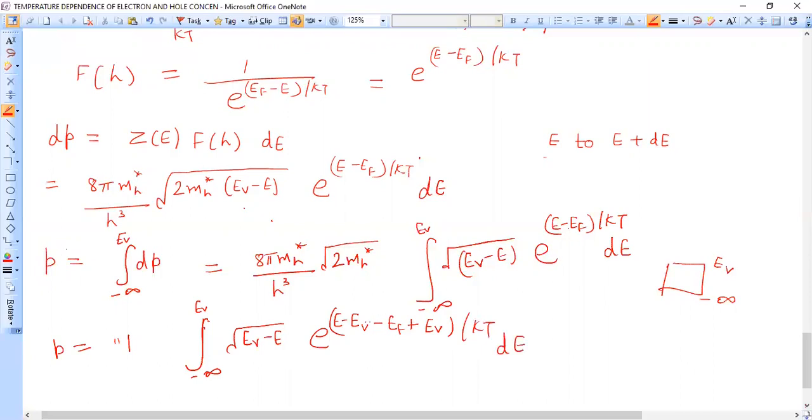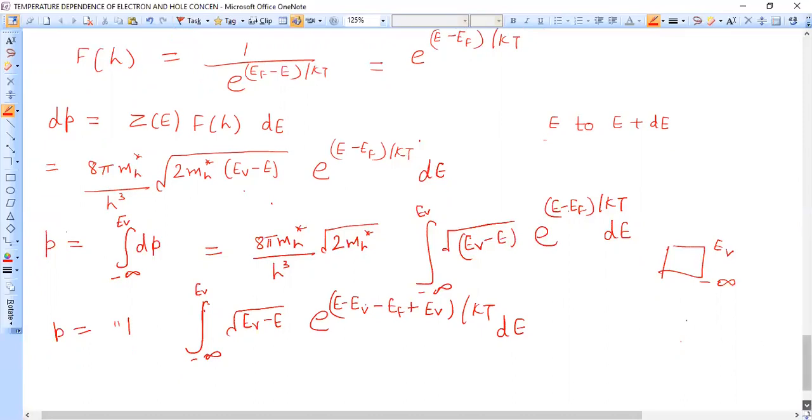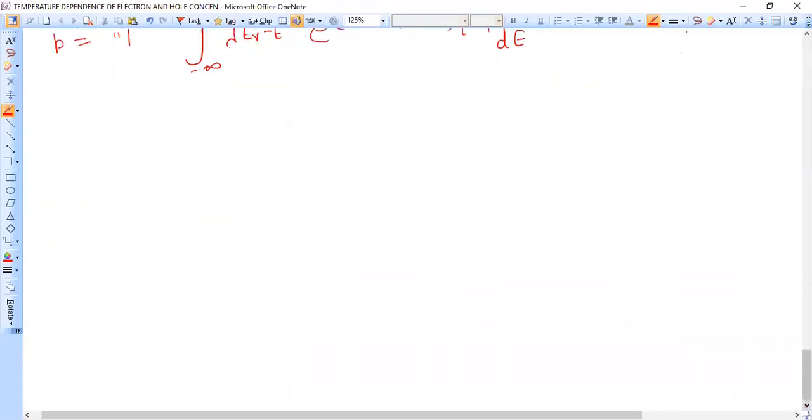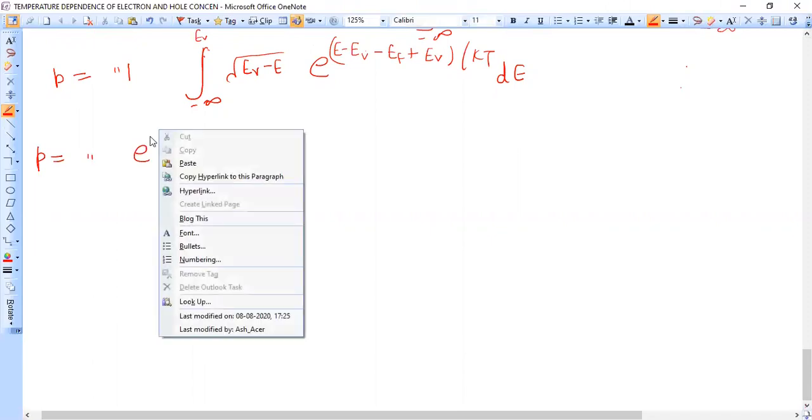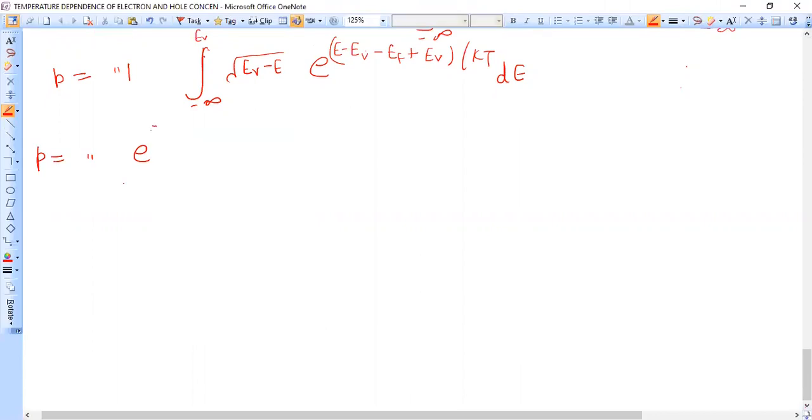Now from here, this EV minus EF is constant and it can be taken outside the integral. So here P becomes now the whole constant as it is, with e raised to power EV minus EF over kT.